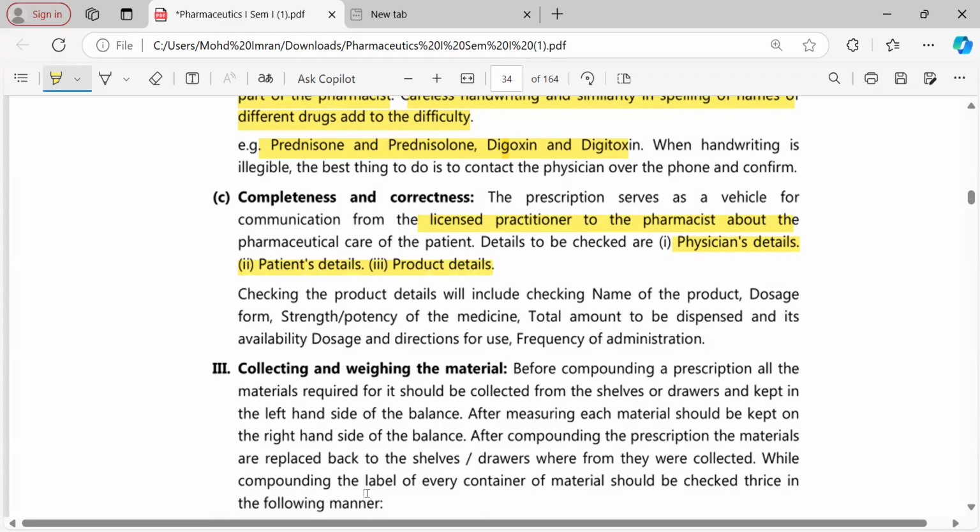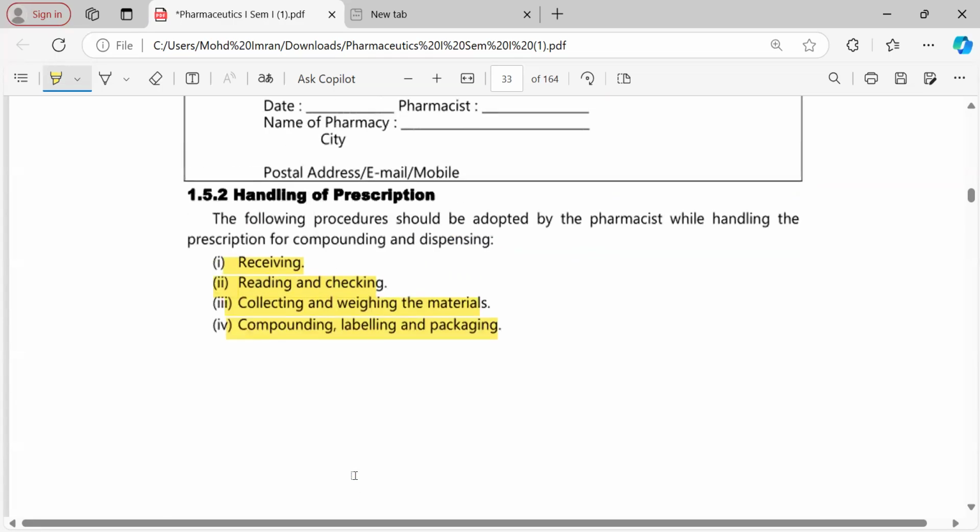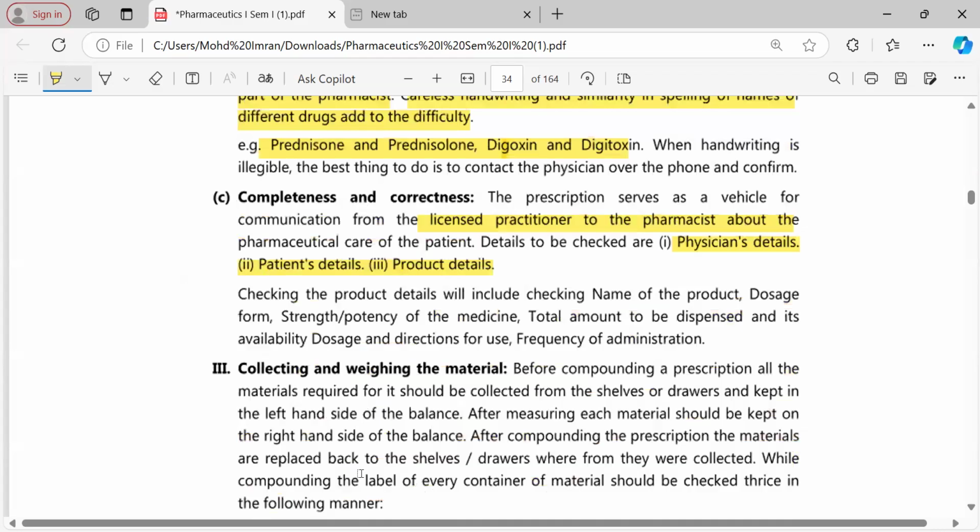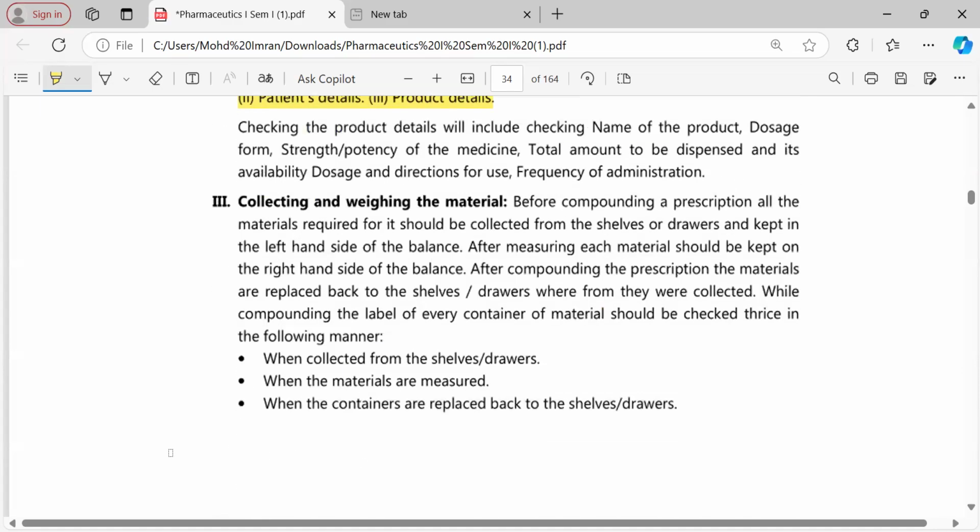Then collecting and weighing material is the third important part of the handling of the prescription. How to collect and how to weigh is very important. Before compounding the prescription, all the material required should be collected from the shelf and drawers and kept on the left hand side of the balance. It is important: the substances that are not yet weighed should be kept on the left hand side of the balance.